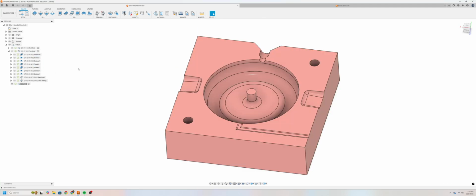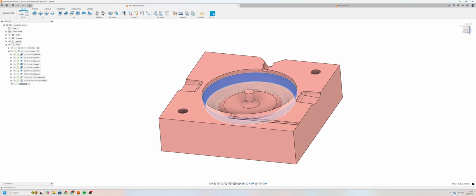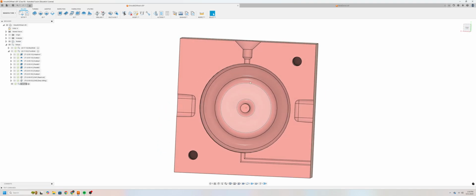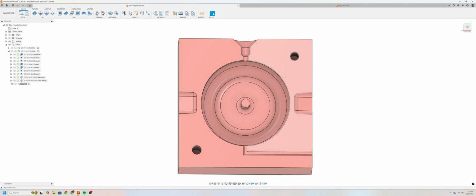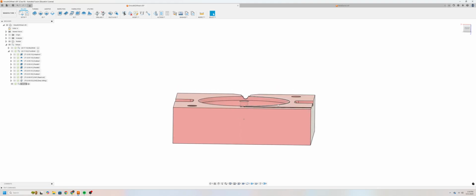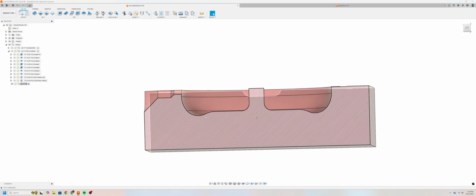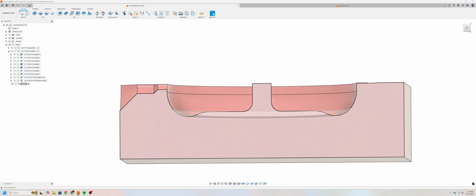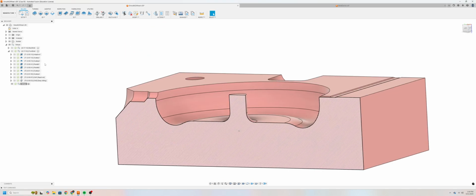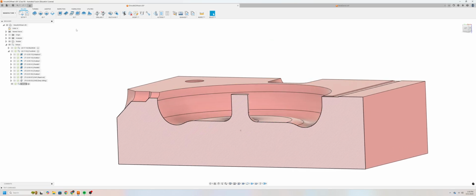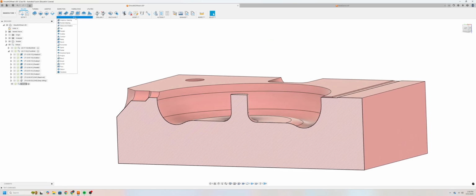Now, because this is a 3D contour, meaning the contour changes both in the XY plane and in the Z plane, and this would be a little bit more obvious if I split the model in half, you can see in Z it also changes. Now our first operation is the adaptive operation, which you can find when you click 3D and adaptive clearing here.